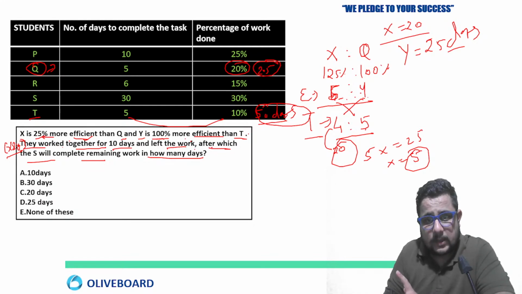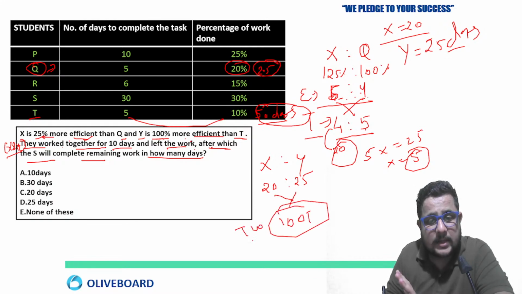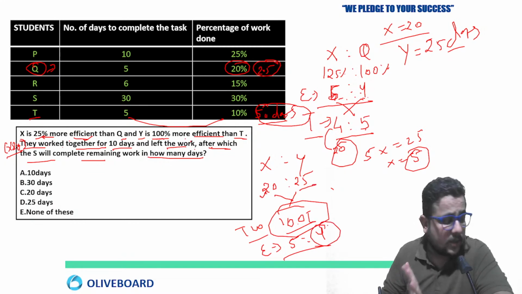So now we know the time taken by X and Y. X is taking how much time? 20 days, while Y is taking 25 days. Their LCM is going to be 100. So just imagine total work is 100, and their efficiency is going to be what? Reverse the time, 25:20, so 5:4. Or you can say in 20 days 100 cups of tea, so per day 5 cups of tea. In 25 days 100 cups of tea, so per day 4 cups of tea.